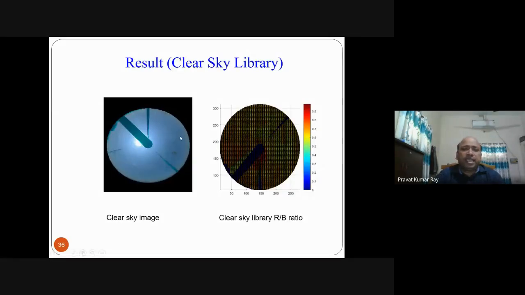This is a clear sky image. If we go for this R by B ratio calculation, the values range from 0 to 1 and all the image pixels fall in between. So this is the clear sky library R by B ratio. Here no cloud is there, it is a clear sky image, with only the shadow band present.